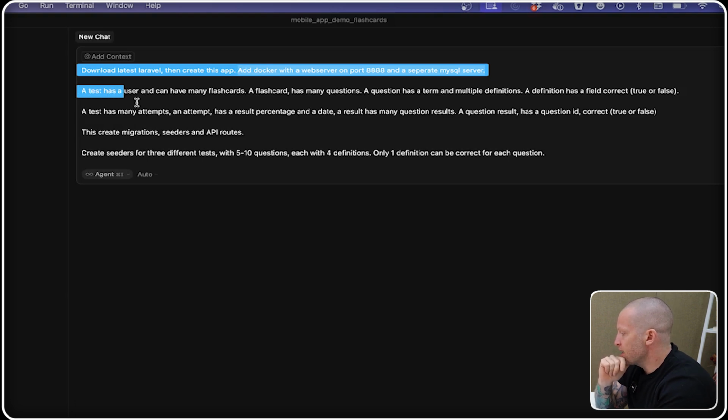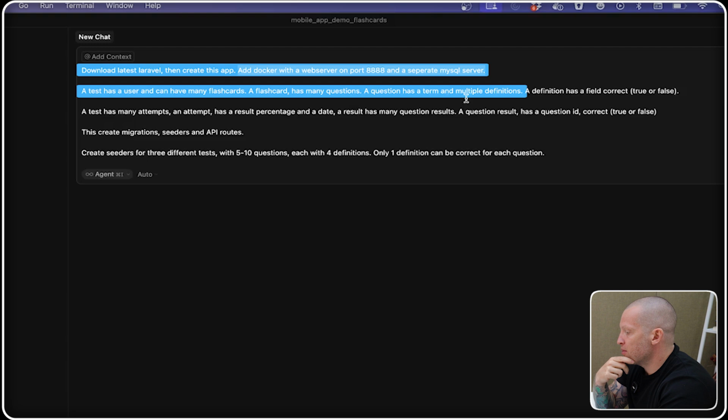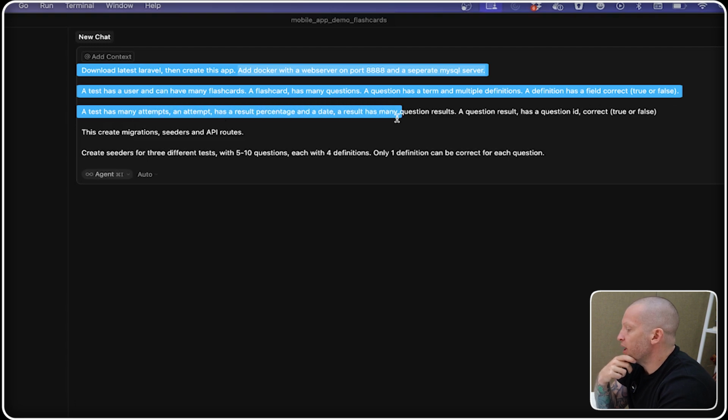So this is the actual meat of it. A test has a user and can have many flashcards. A flashcard has many questions. A question has a term and multiple definitions. A definition has a field correct, true or false. A test has many attempts. An attempt has a result percentage and a date. A result has many question results. A question result has a question ID, correct, true or false.